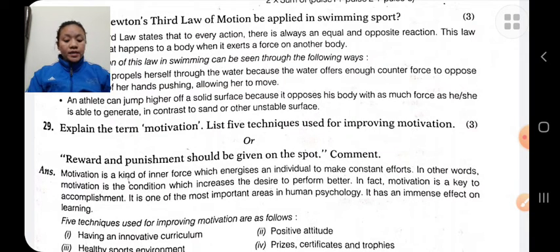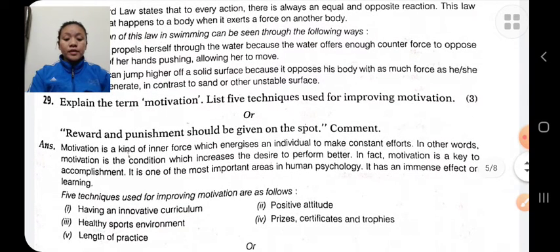Good health of the athletes, if the health of the player is good, he will be motivated for participating in sports. Good quality apparatus and good play field, if the equipment is good, then he will be motivated to perform better. Sufficient practice, if the player has done sufficient practice, he will be more motivated.